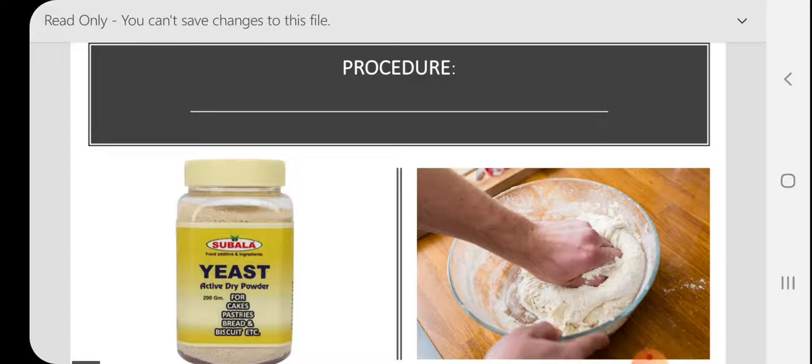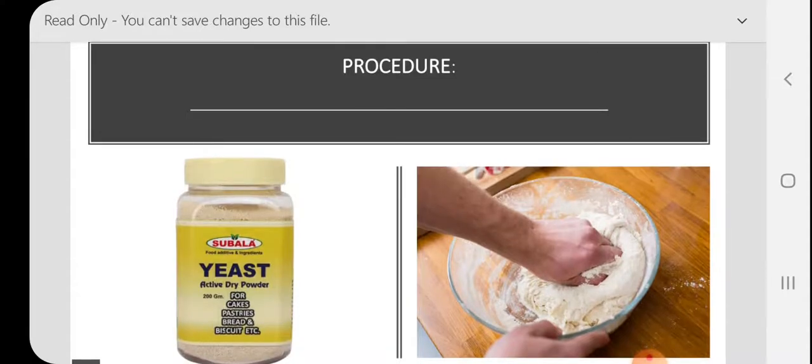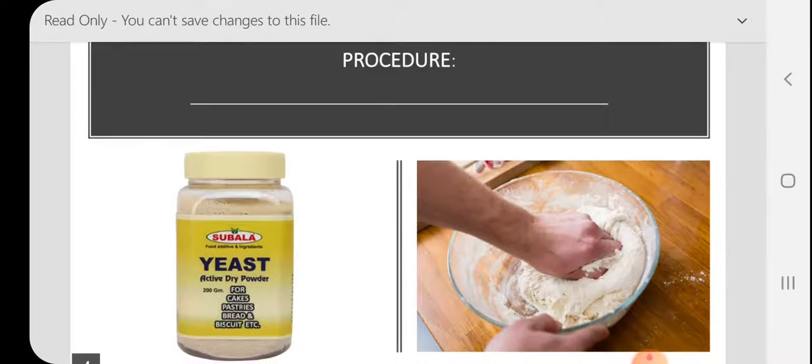Observe the dough after 3 to 4 hours. What changes do you observe in the dough? What might be the reason? You might have observed your mother preparing fermented foods like idli and dosa. What will be the reason for preparing idli and dosa dough one day before? Why are they preparing it one day before? Why is it not instant?